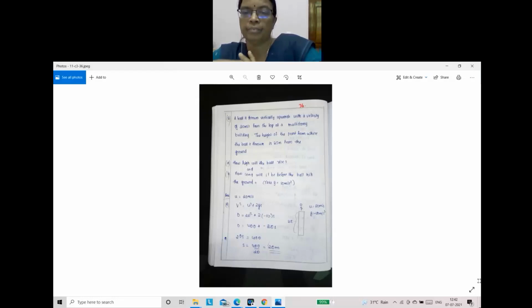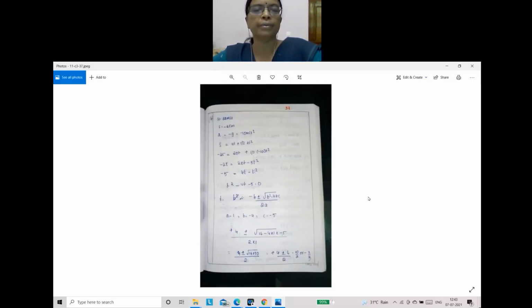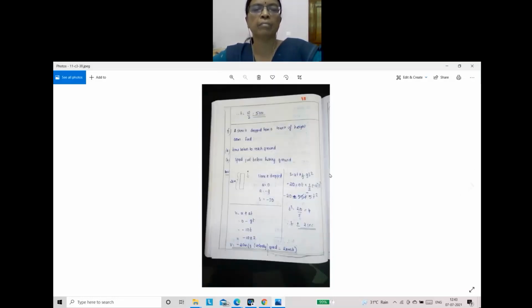What is the time taken to reach the lowest ground level from this topmost point, 20 meter above the tower? The total distance becomes 45, take it as minus, children. Don't take plus. Are you getting 3 seconds? Yes, teacher. Very good. So that way also you can do. When you refer to the textbook, otherwise you will not know how you got the answer like this. Both methods you can use.